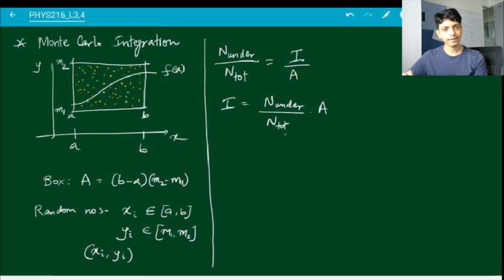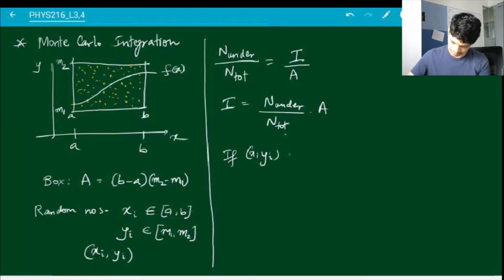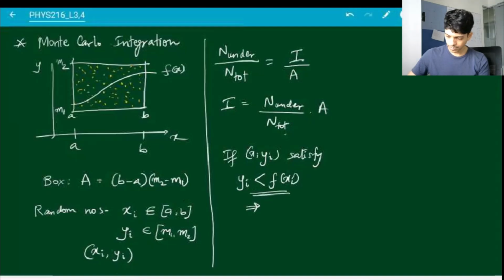Every time I choose a point, I have to check whether it lies under the curve or not. How do I check that? So if x and y satisfy the condition, yi has to be less than f of xi. Because if y is less than f of x, then it lies under the curve. If y is greater than f of x, then it lies over the curve. So if this condition is satisfied, then count this point in n under.